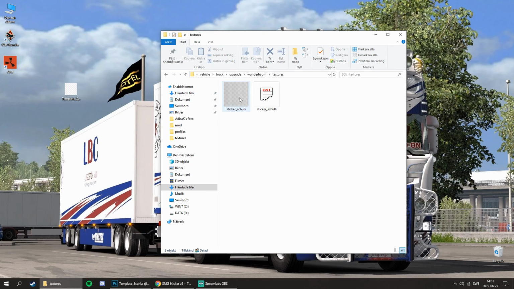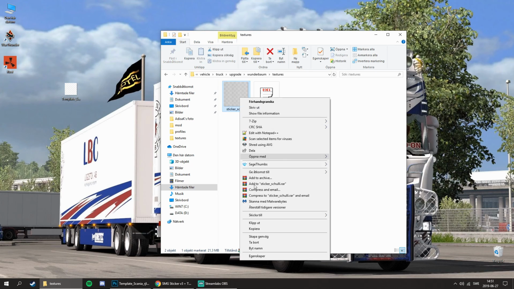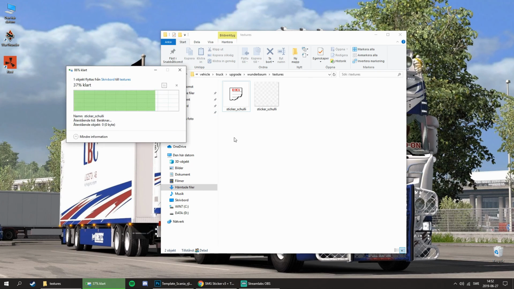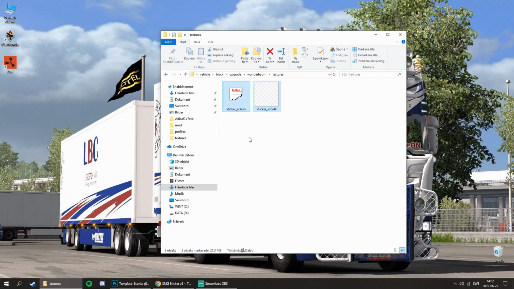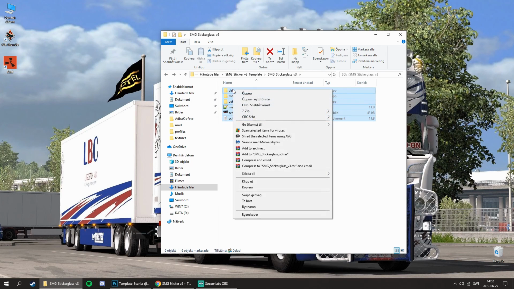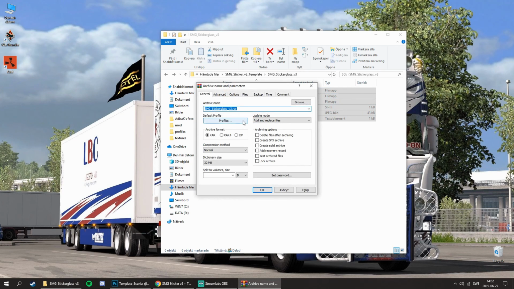So let's change the name. Copy this name, and then change the name of your file to the same. And just drag and drop here. So replace. So you got your sticker here. Then as you go back here, mark everything, and then right click, add to archive, and name it whatever you want.